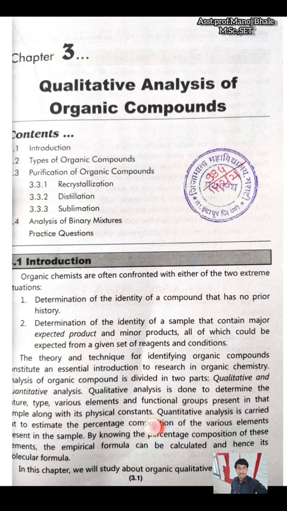Along with that, we can determine the physical constants and the percentage of the compound with the given information. So from qualitative analysis we can determine the nature, crystalline or amorphous, the type, that is liquid, solid or gas, various elements, and functional group. We can also determine physical constants, that means melting point and boiling point.